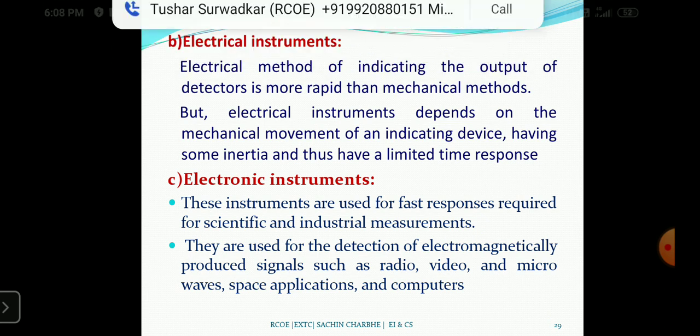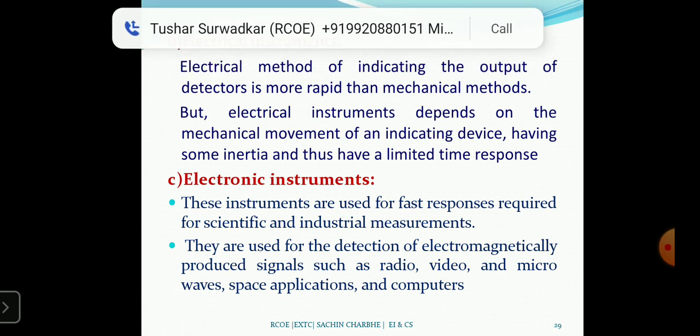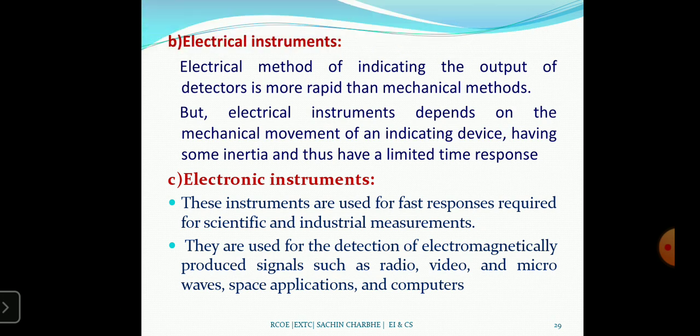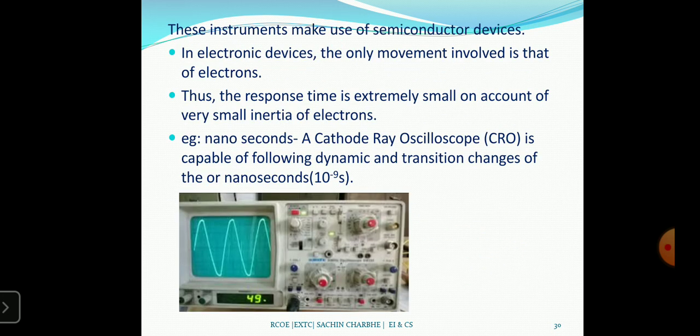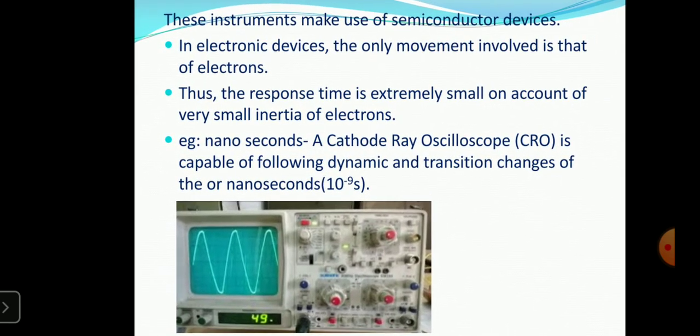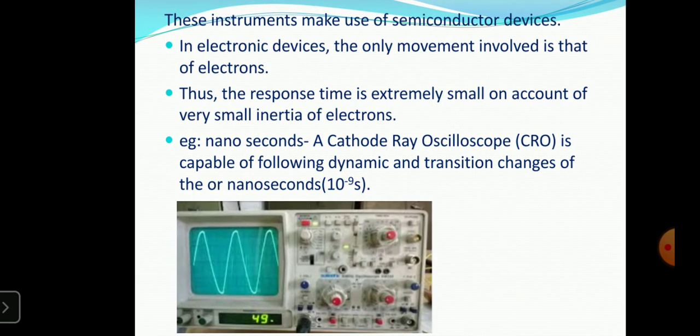Okay. So DC voltmeters, AC voltmeters, all are electronic instruments. The DC voltmeter, where there is a digital display, is all in the category of electronic instruments. This instrument makes use of semiconductor devices, electronic devices where the only movement involved is that of electrons. The response time is extremely small on account of the very small inertia of electrons.